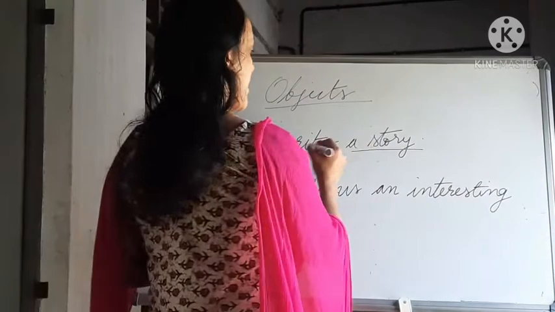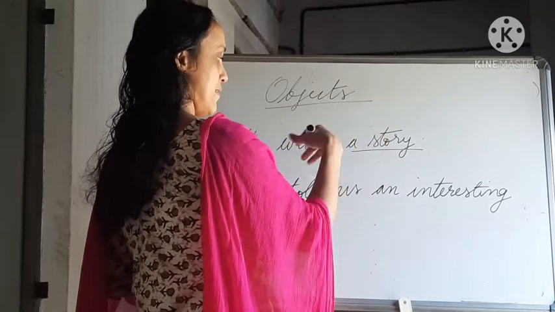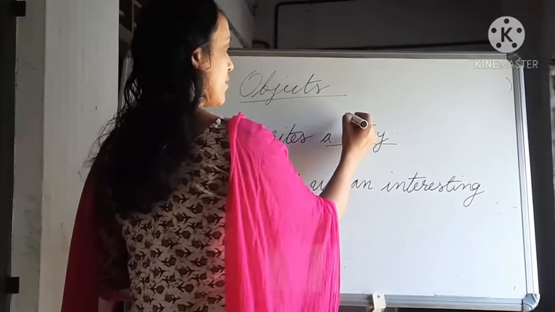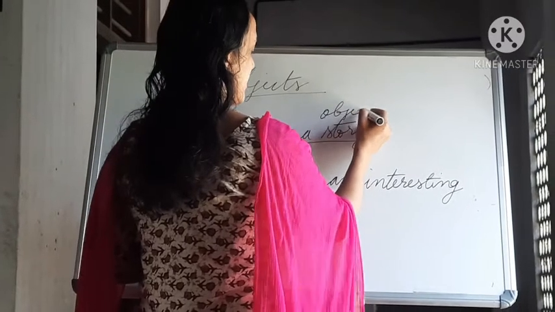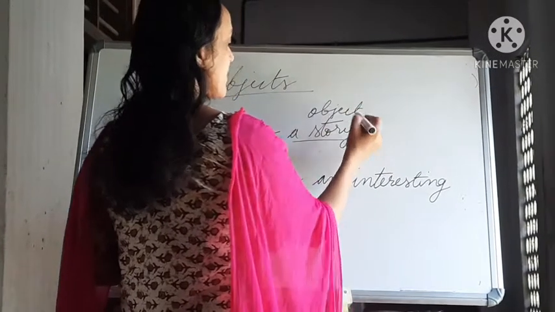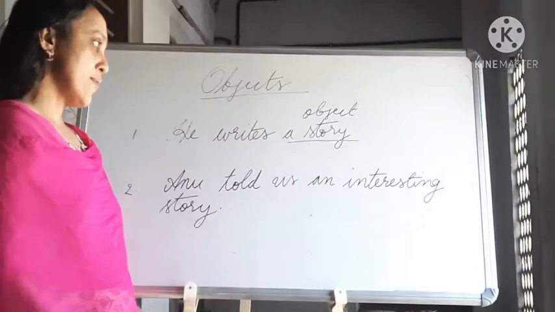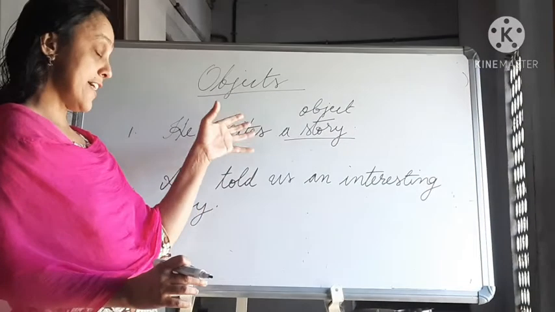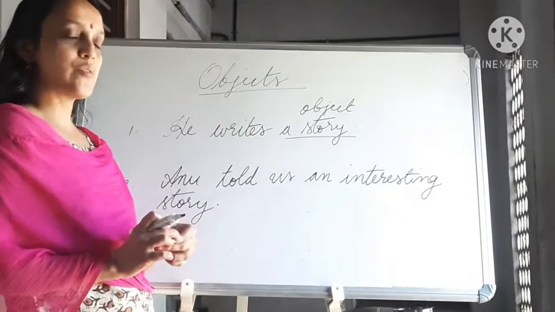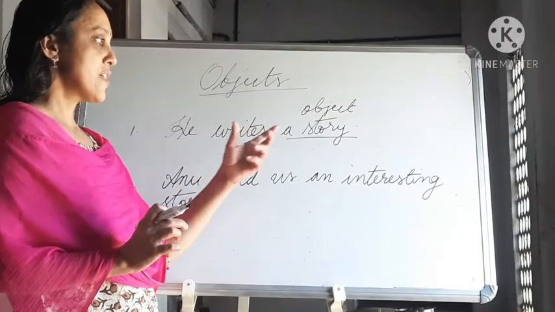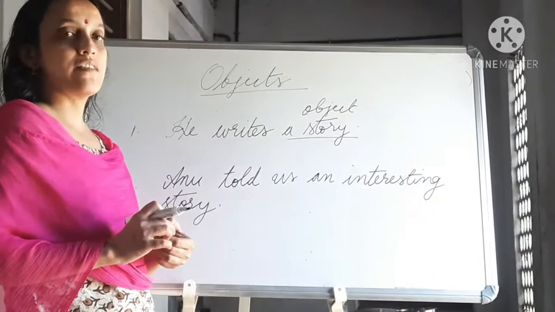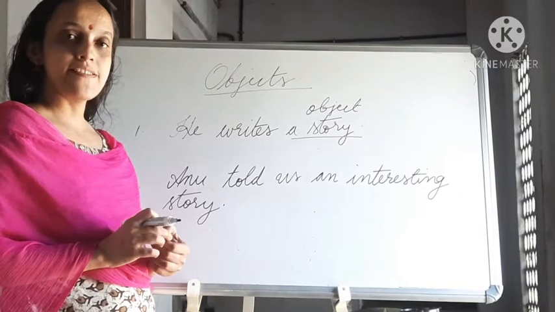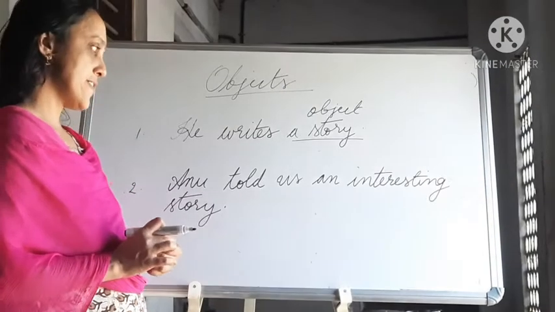The action is writing a story. The story is the object. How many objects are there in this sentence? Only one object. The direct action is writing a story. So when you ask the question what to the verb, and if you get the answer, that is the direct object.